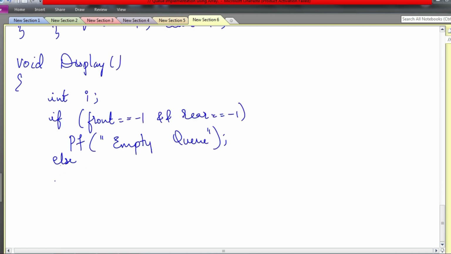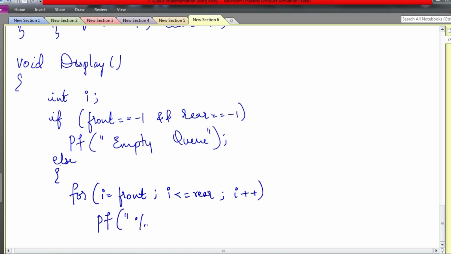So you have to just display, that's it. Take a for loop, I equals to front. So starting from front, I less than equal to rear, because until rear you have to print. So I less than equal to rear, I plus plus, just print whatever element is there, /t I'll give. Whatever element is there, you print that, and it is basically at I position. Another closing bracket. This is end of display function.